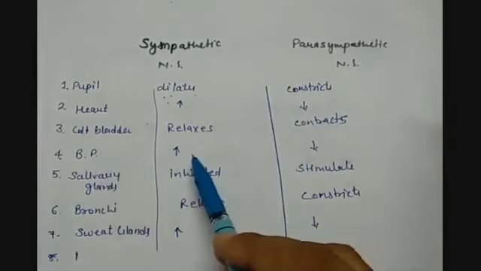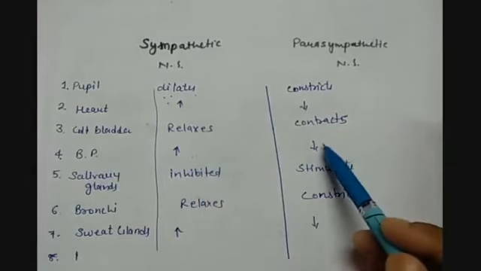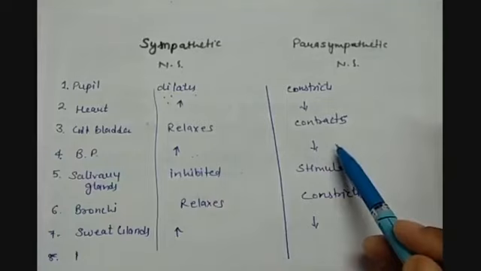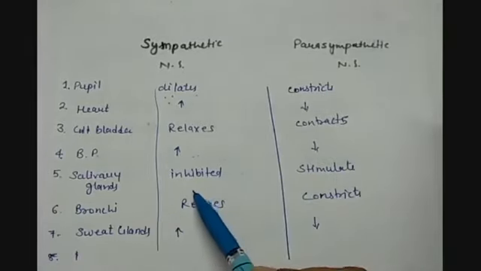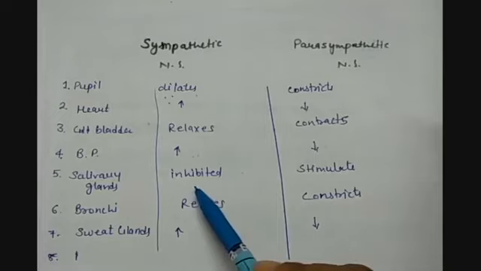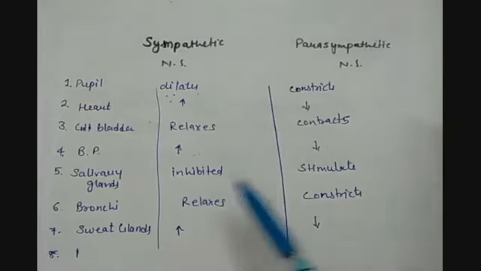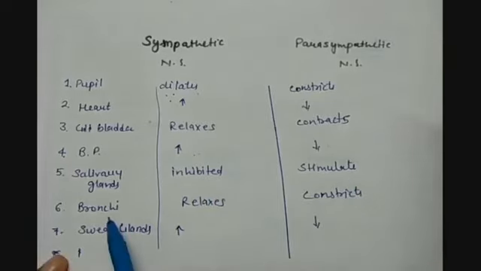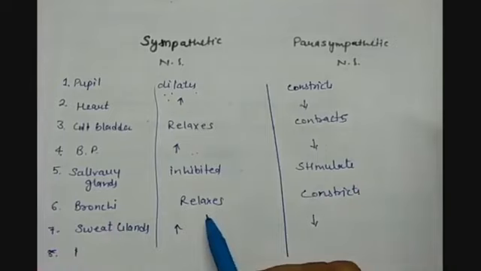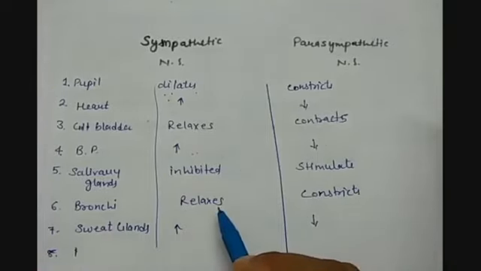Blood pressure increases in the sympathetic one and decreases in the parasympathetic nervous system. The secretion by the salivary glands is inhibited in the sympathetic nervous system and stimulated by the parasympathetic nervous system.